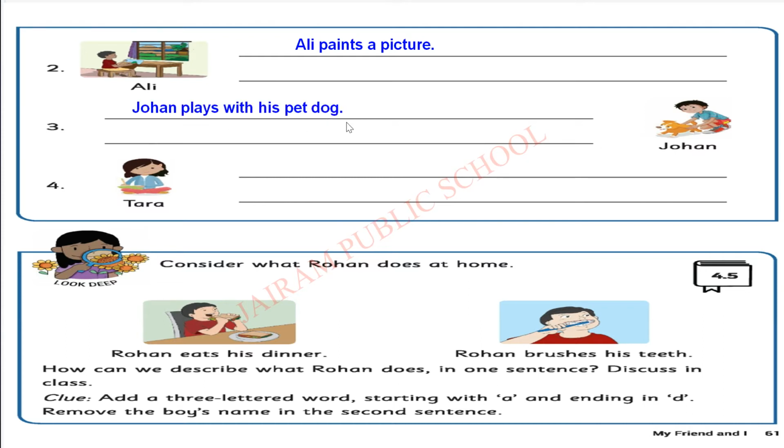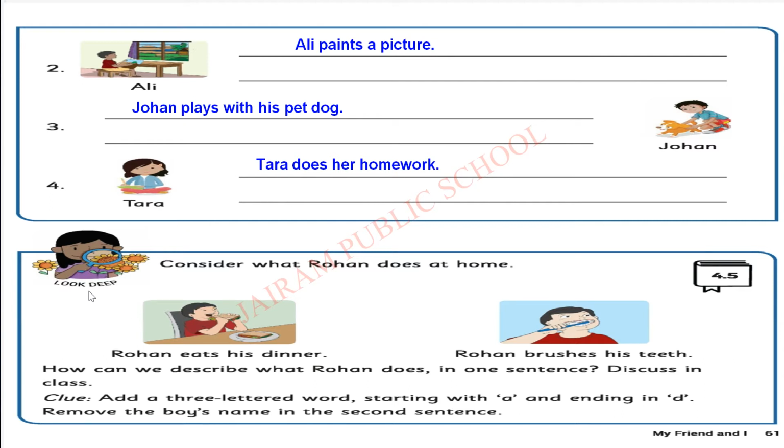Johan plays with his pet dog. Very good. Next friend's name is Tara. Tara does her homework. These are the actions Ajay's friends are doing after playing with Ajay and going back home.